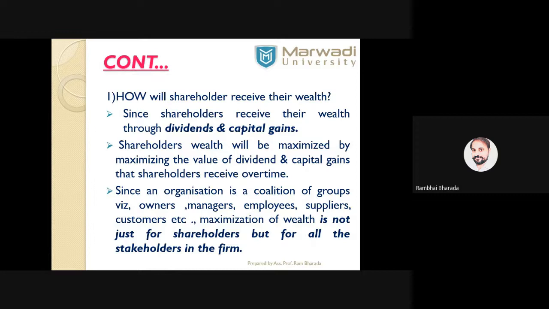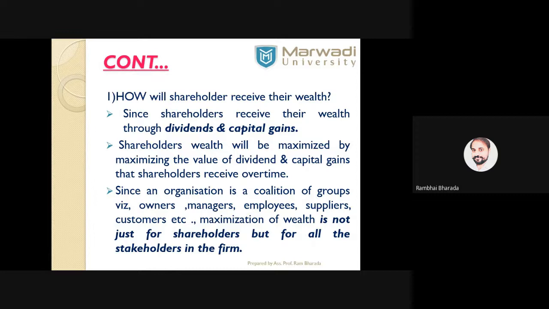And second is capital gain. Capital gain means the company is not declaring the dividend, but it is reinvesting the profit in the business for growth and expansion. So after a few years, the share price of the company will automatically increase, and as the share price increases, the shareholders automatically get more amount, more value.